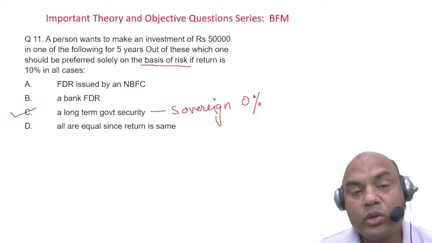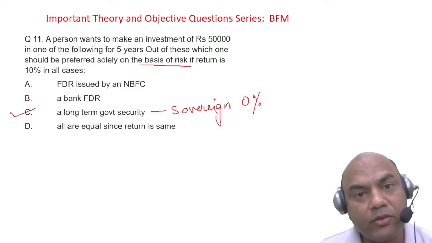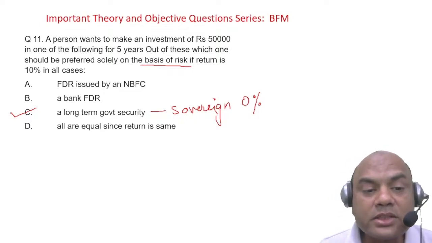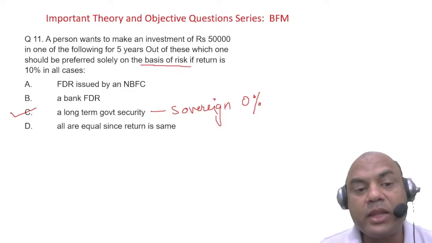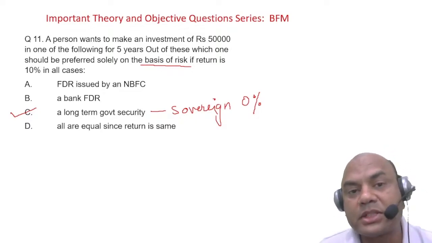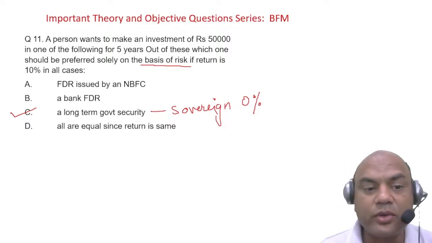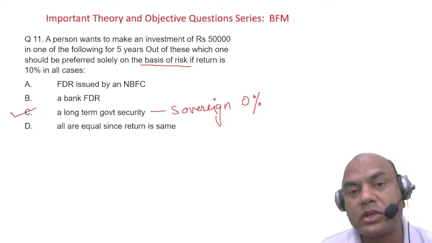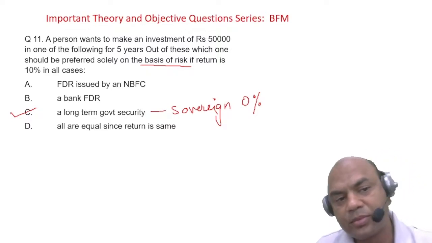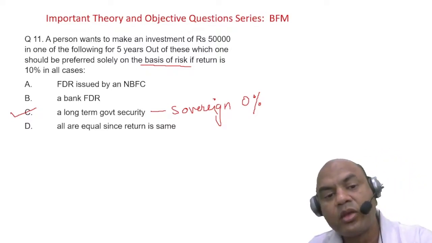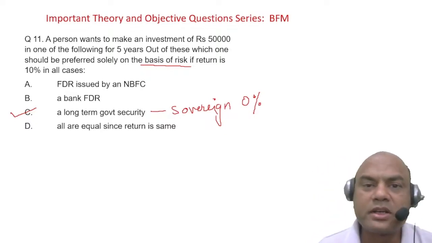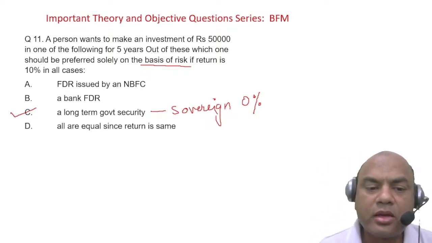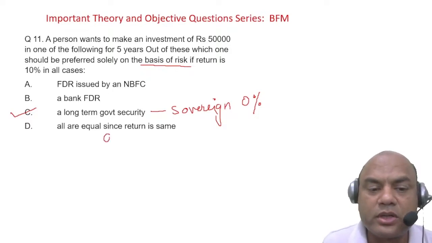Okay, you won't invest in them, but many of those persons there can invest, because if the government is not secure for them, how can the NBFC or bank FDR be secure in that case, right? So that's why a long-term government security will always have the sovereign risk, or 0% risk. Okay, got it, everyone? What are the types of government bonds? Tell me, everyone. The government issues bonds in two types.